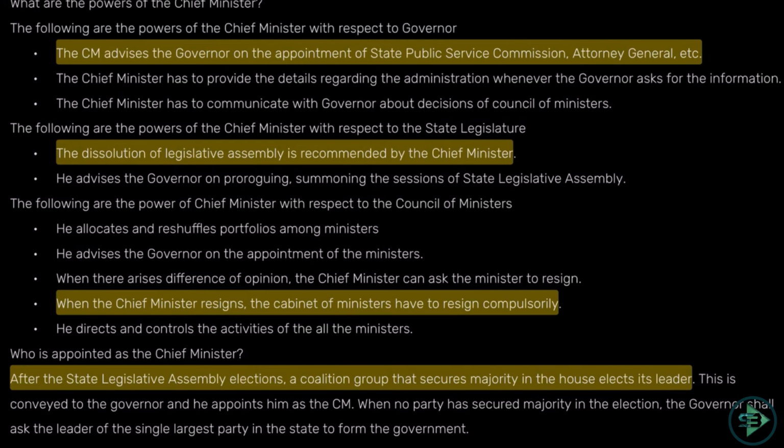So the Chief Minister is appointed by the Governor, and the Prime Minister by the President, but after the State Legislative Assembly election, a coalition group that secures a majority in the House elects the leader. So it is always the party that tells the Governor, or tells the President, about the appointment of a Chief Minister or a Prime Minister. This is conveyed to the Governor and he appoints him as CM. The same thing happens at the national level: it is conveyed to the President and he appoints the PM. So know how static GK can be derived from the current affairs of Nitish Kumar being appointed as the Chief Minister of Bihar.